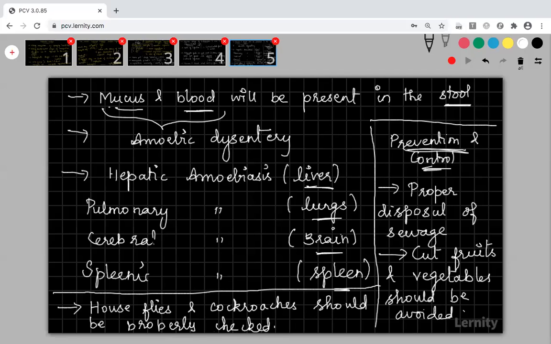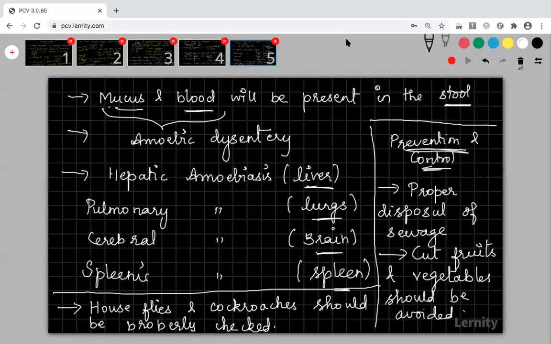This is enough. You need not study the treatment and drugs, because they are not needed for amoebiasis. Only the treatment is needed for malaria. You just copy this one.